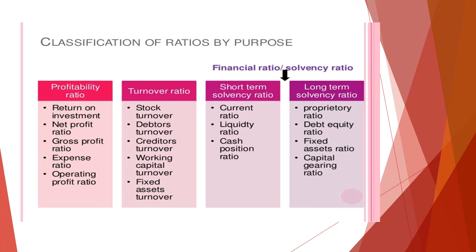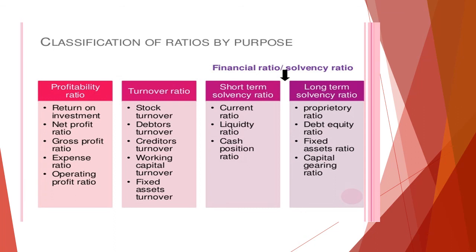Once again, let me repeat the profitability ratios. We have the return on investment, net profit ratio, gross profit ratio, and expense ratio. The gross profit and net profit are based on the sales turnover, the sales made. And return on investment is based on how much we are investing and what the return period is, based on the payback period or the discounted cash flow method.